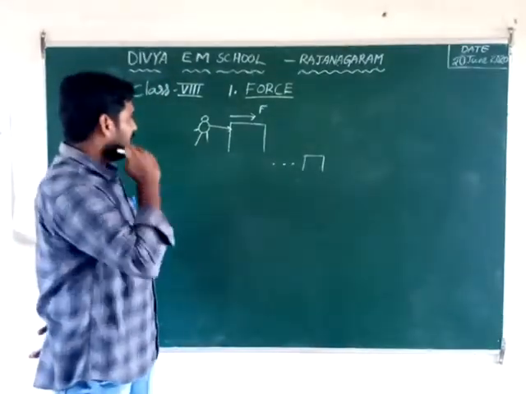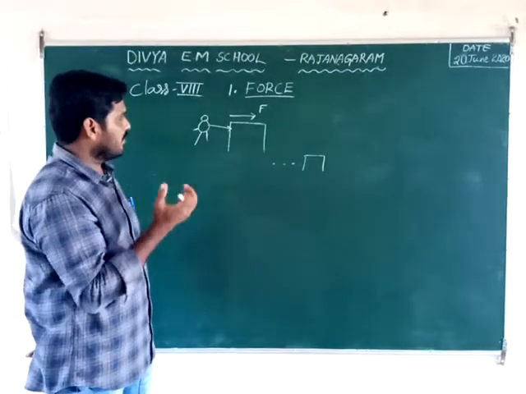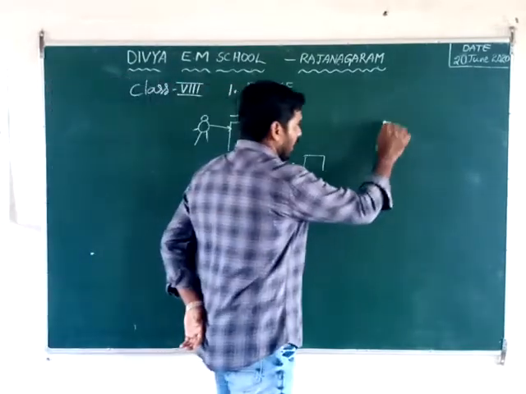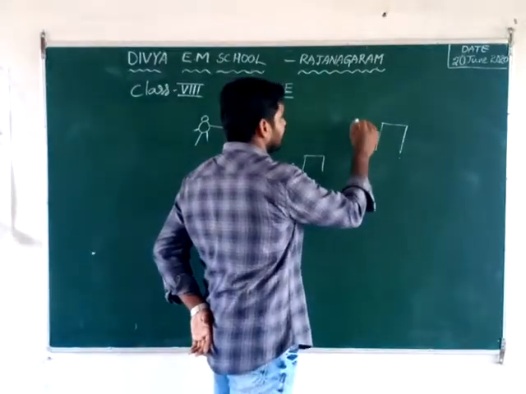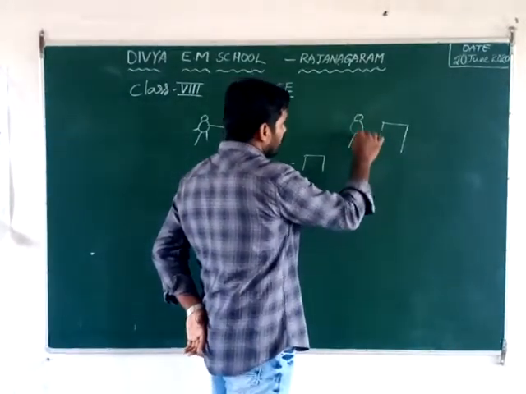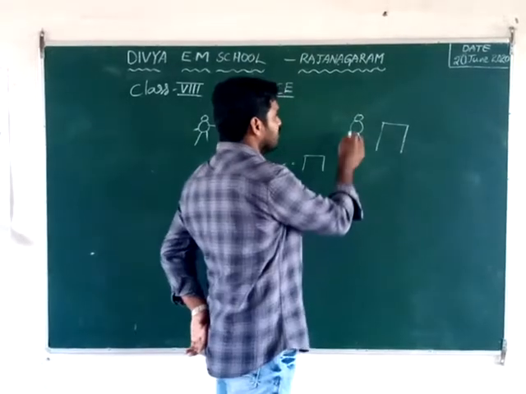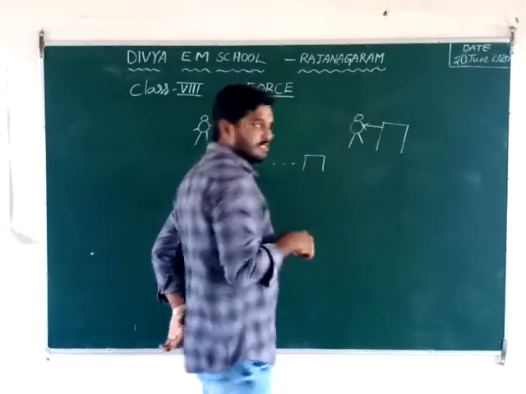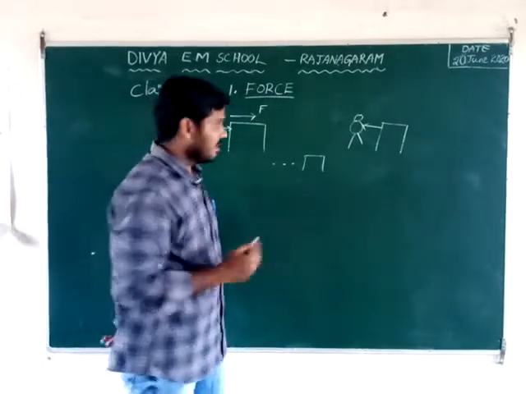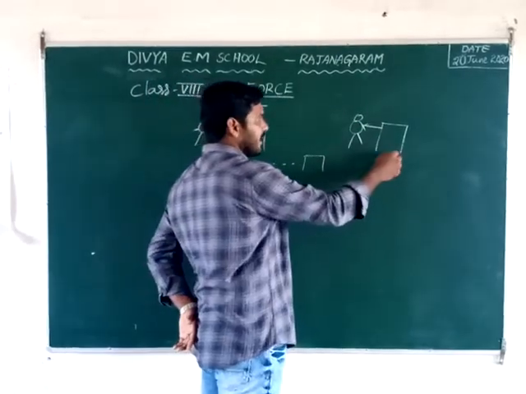What is the same example for this question? Another bench, same person. In this case, the person applies force in the reverse direction. Then also the bench is at rest.